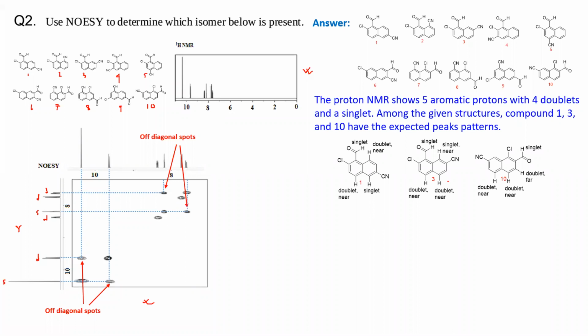I think that you can easily understand how it will be. I'll just explain with the compound 2, which is not fitting to the proton NMR. How it will be? Say suppose compound 2, you have this proton, you have this proton, you have this, this and this proton. What will be the splitting pattern of this proton and this proton?